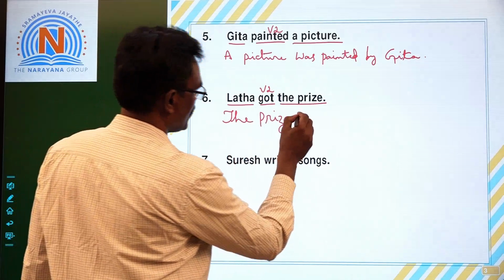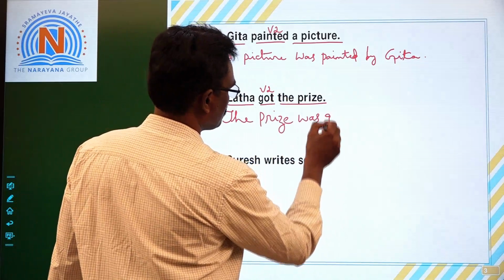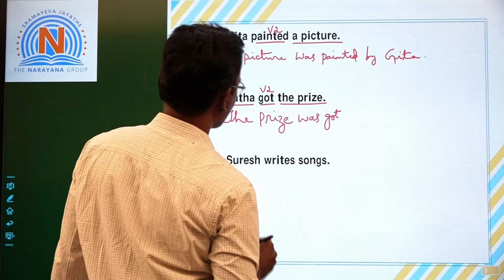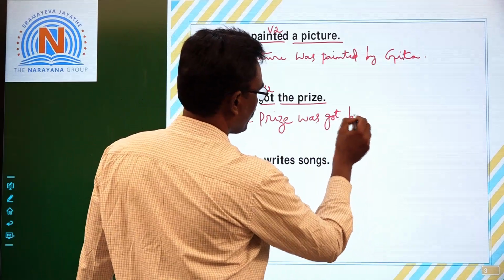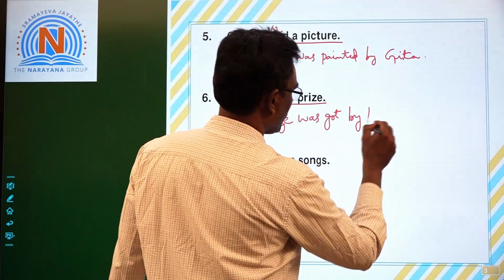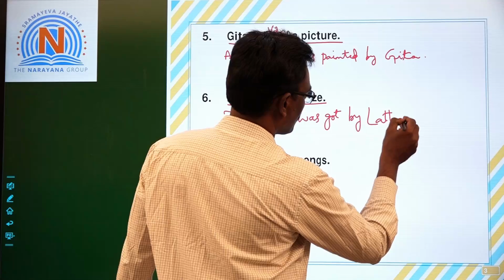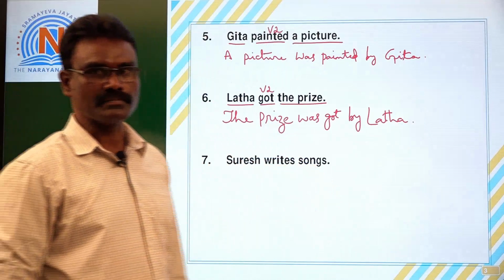So it is singular. We have to use was. And V3 of this main verb. Get, got. Prize was got or gotten also, right? By. So this subject becomes object. By Lata. The prize was got by Lata.